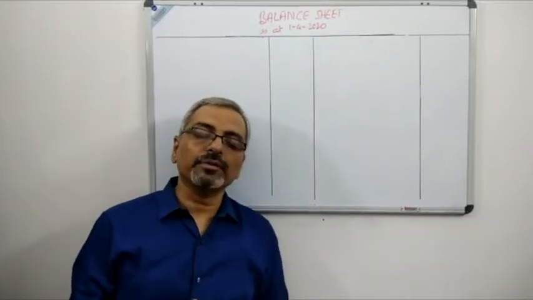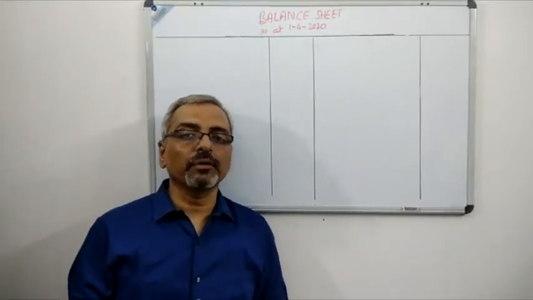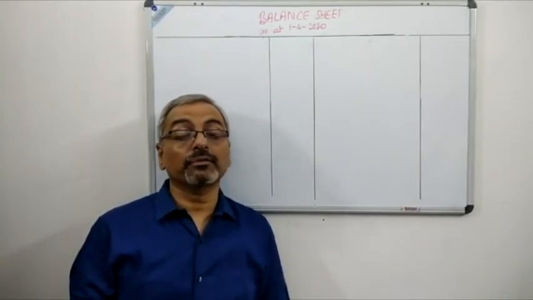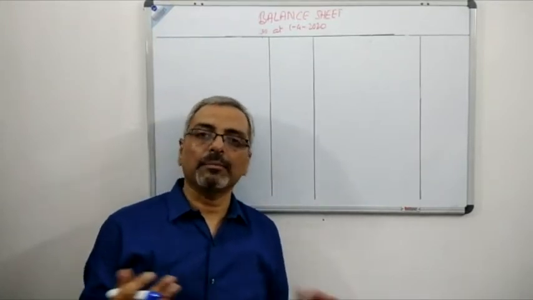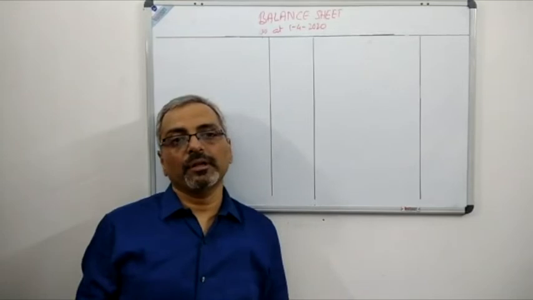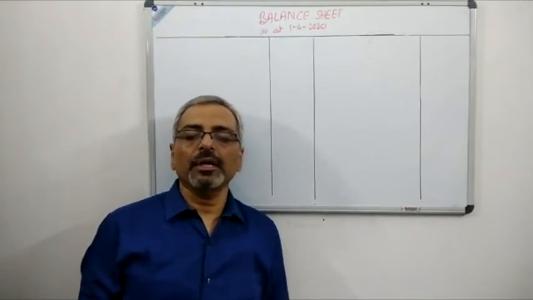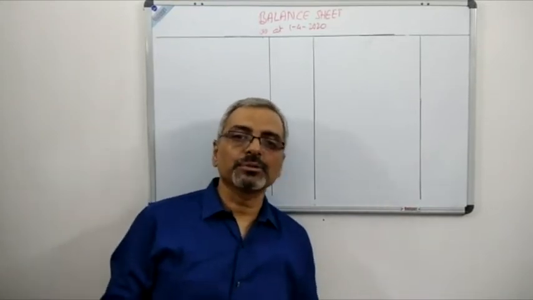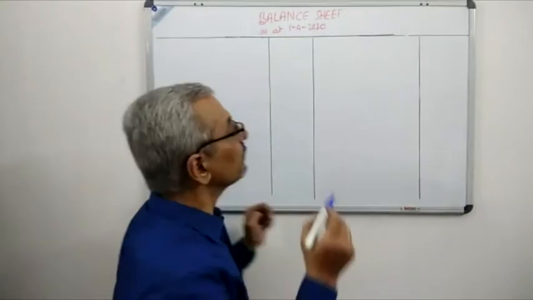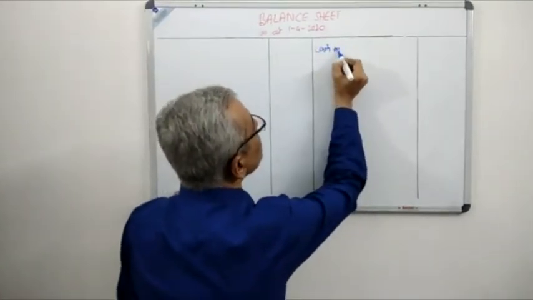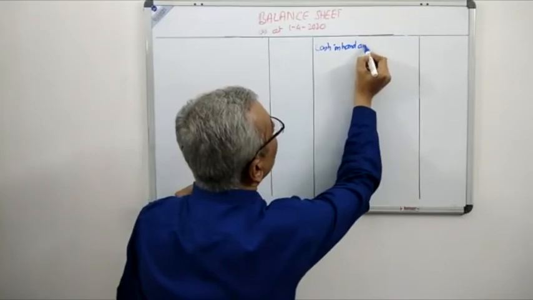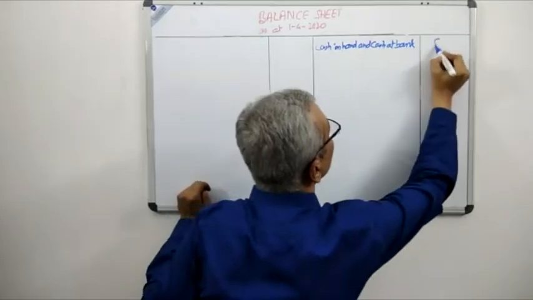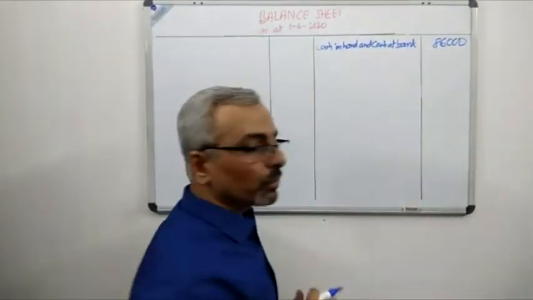Always remember, it is always important to prepare the balance sheet the way it has been given in the question, because there is less chance of forgetting an item if you are following the way it is given in the question. It can be given in the order of permanence, in a mixed order, or in liquidity, but it does not matter. The way it is given in the question should be followed, because the chance of forgetting is less. So we first start with cash in hand and cash at bank, and the figure is 86,000. This will not change.